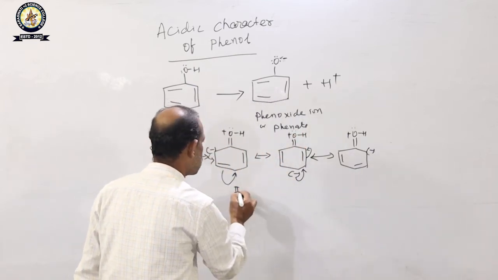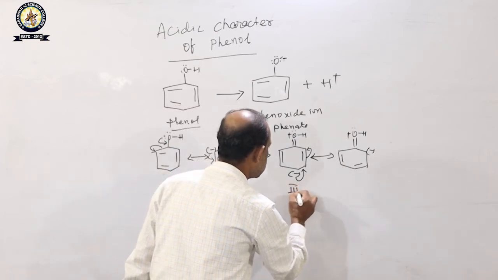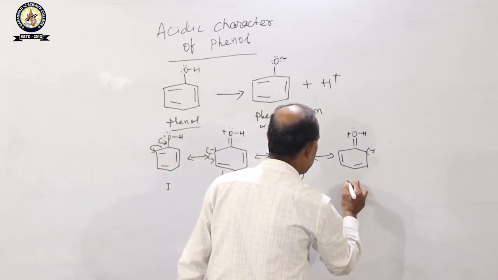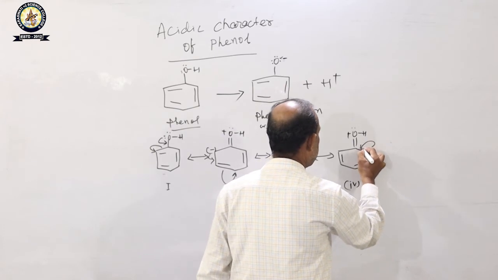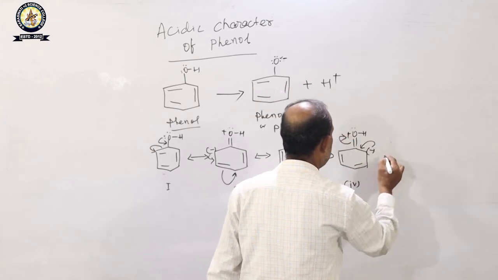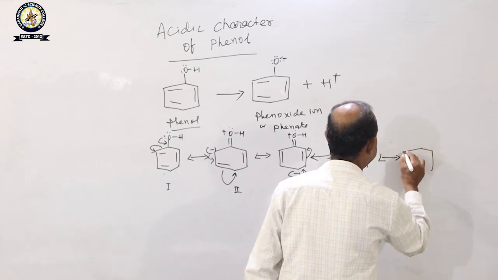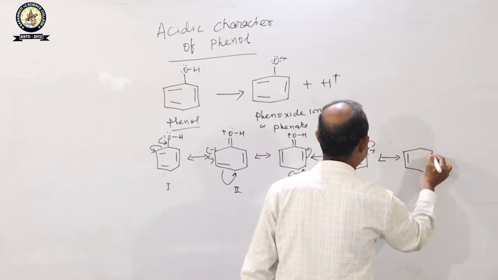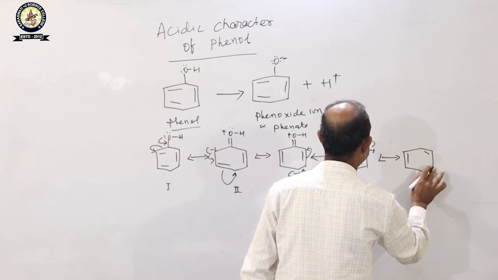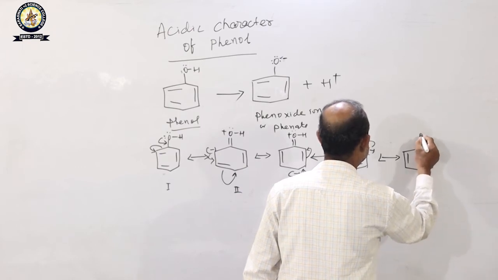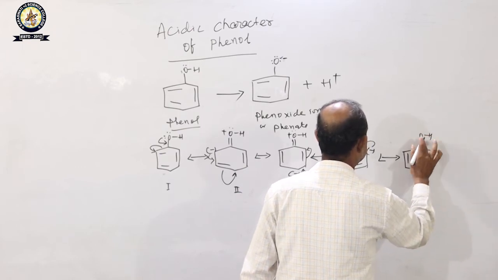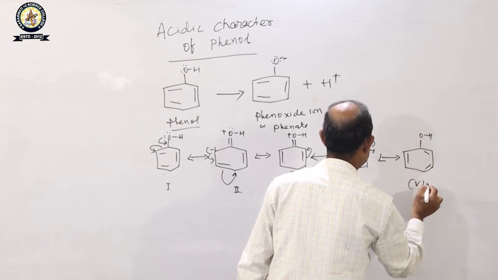This is structure 1, structure 2, structure 3, structure 4. This also comes to this place, then the delocalization takes place in this way. This is the fifth structure.